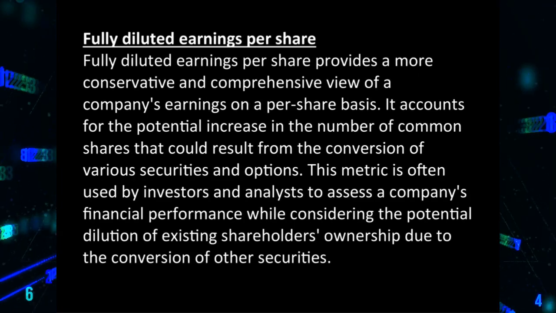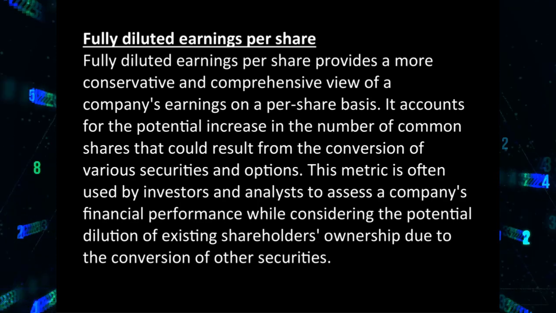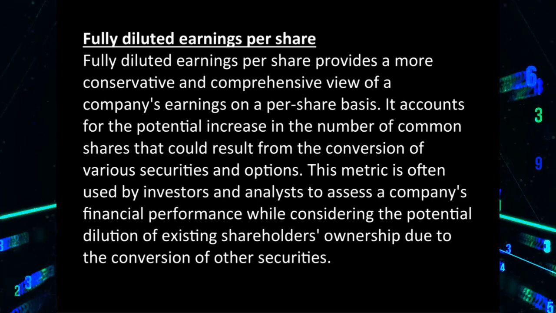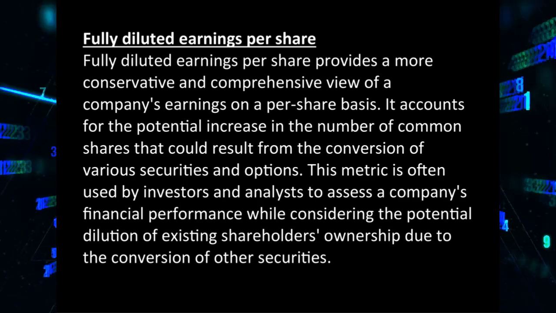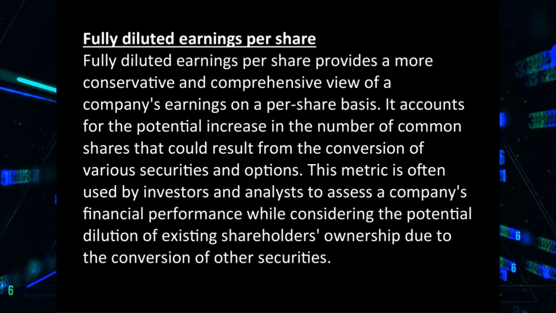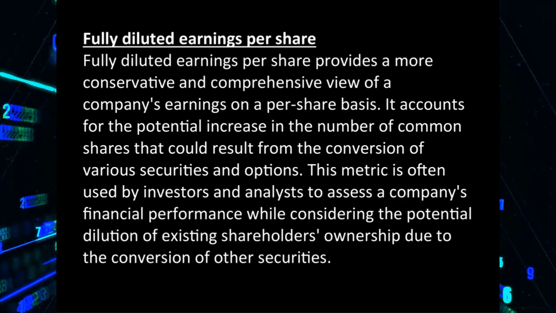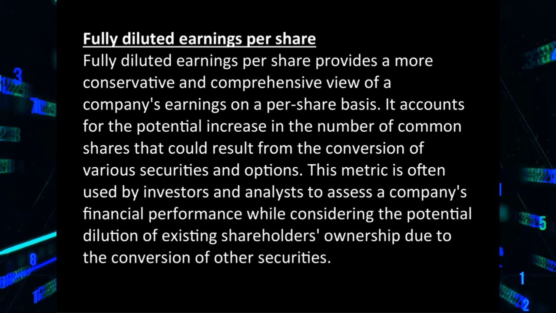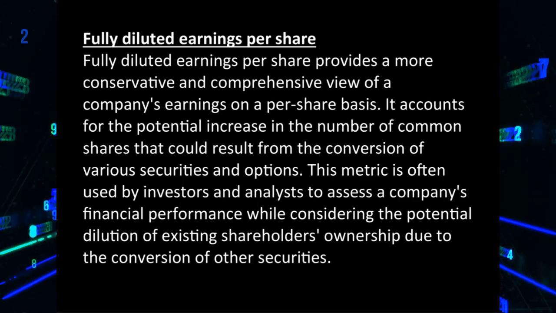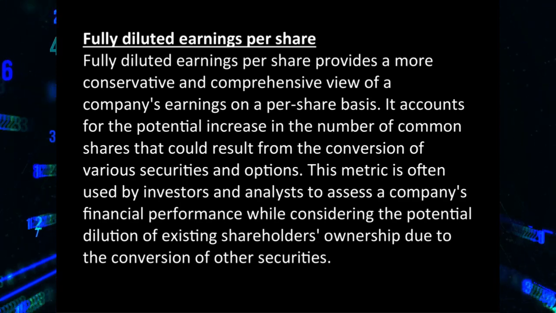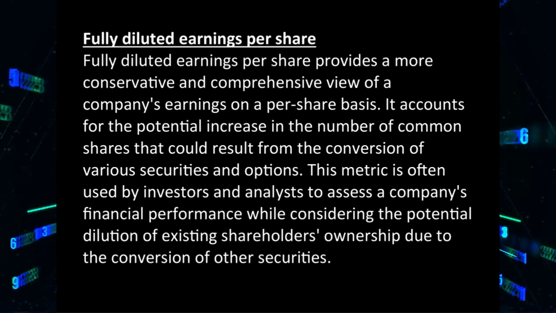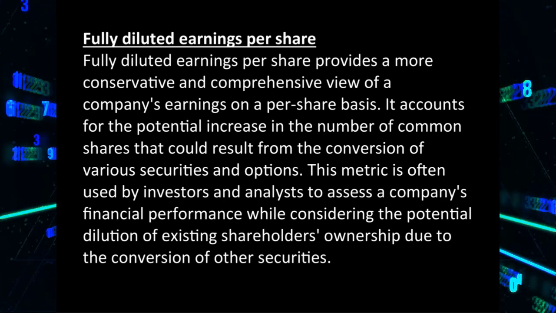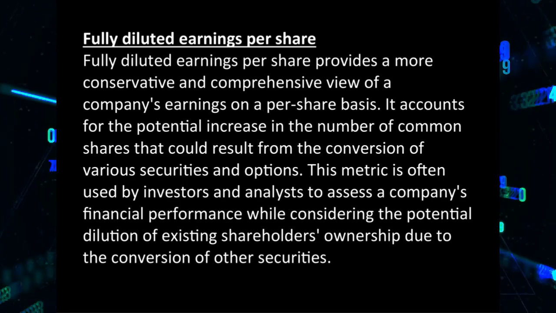Fully diluted earnings per share. Fully diluted earnings per share provides a more conservative and comprehensive view of a company's earnings on a per-share basis. It accounts for the potential increase in the number of common shares that could result from the conversion of various securities and options. This metric is often used by investors and analysts to assess a company's financial performance while considering the potential dilution of existing shareholders' ownership due to the conversion of other securities.